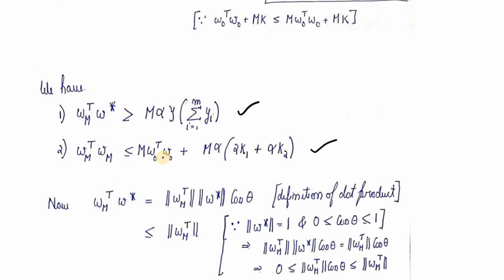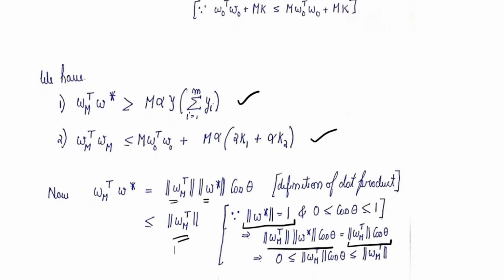So this is how the dot product is defined. A dot B is equal to norm of A into norm of B into cos theta. We will now use the assumption that this norm of W star was 1, and the fact that cos theta is always between 0 and 1. So if we consider this term, it resolves to norm of Wm transpose cos theta. And since cos theta is less than 1 and greater than 0, this entire term will be less than or equal to norm of Wm transpose. This is what we were able to find out over here.